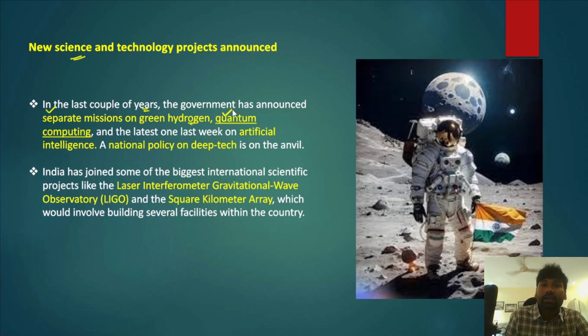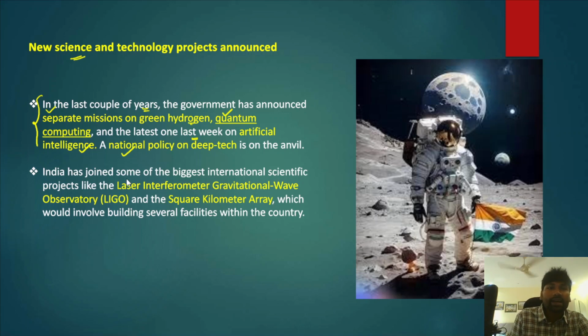India has also launched the quantum computing mission. The latest one is the artificial intelligence mission, and a national policy on deep tech was launched. All these policies have been aimed at developing critical technologies, and those will ultimately help India in achieving greater heights in its developmental path.